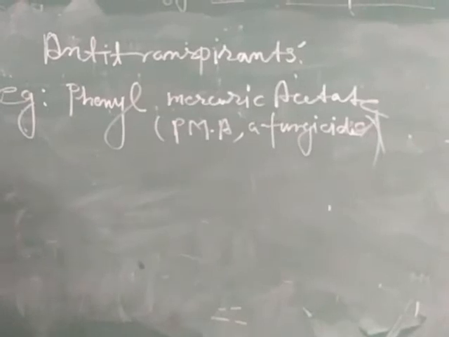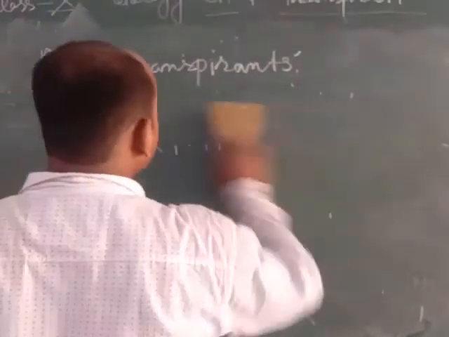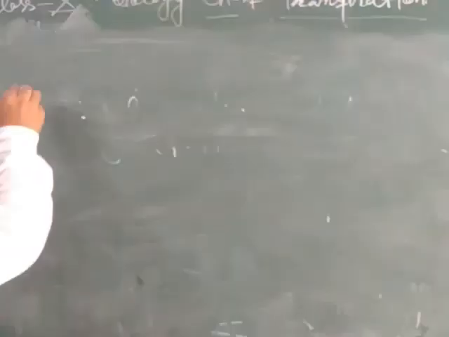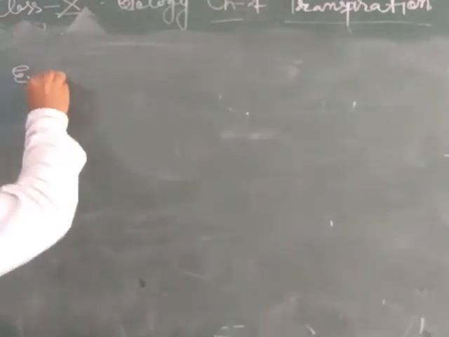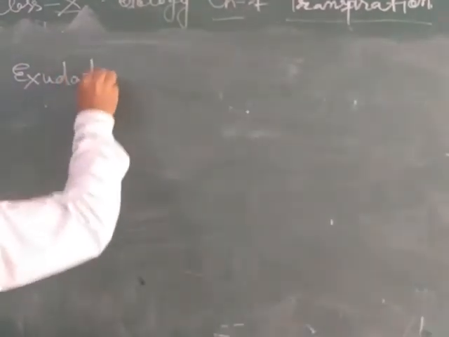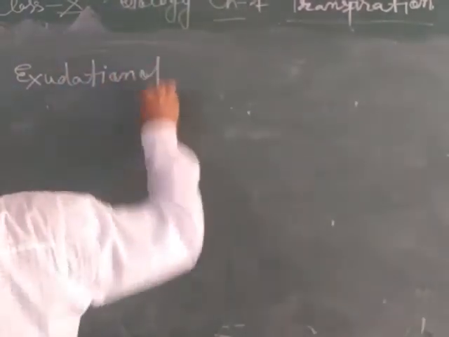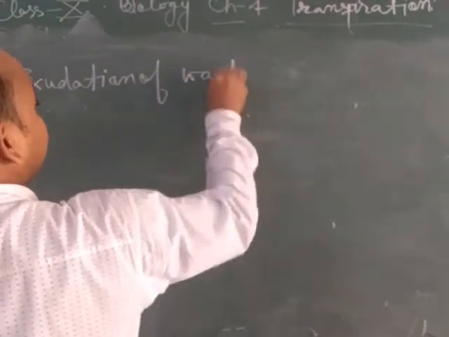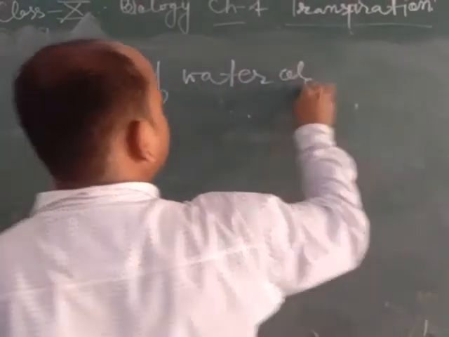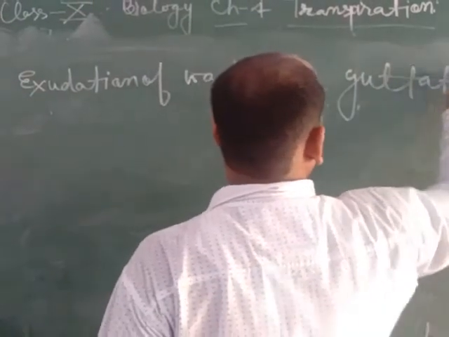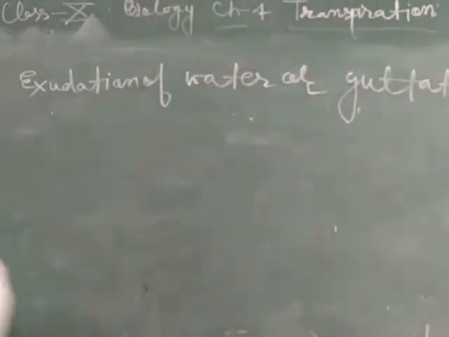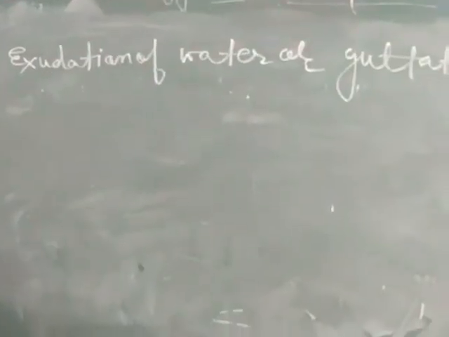Now the next most important definition is exudation of water, or guttation. What is its definition?